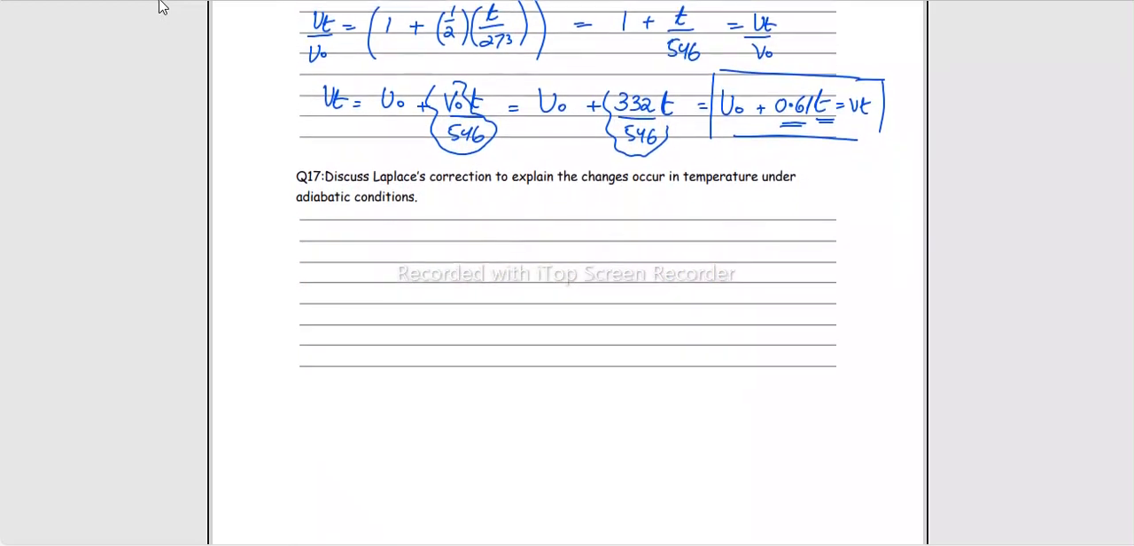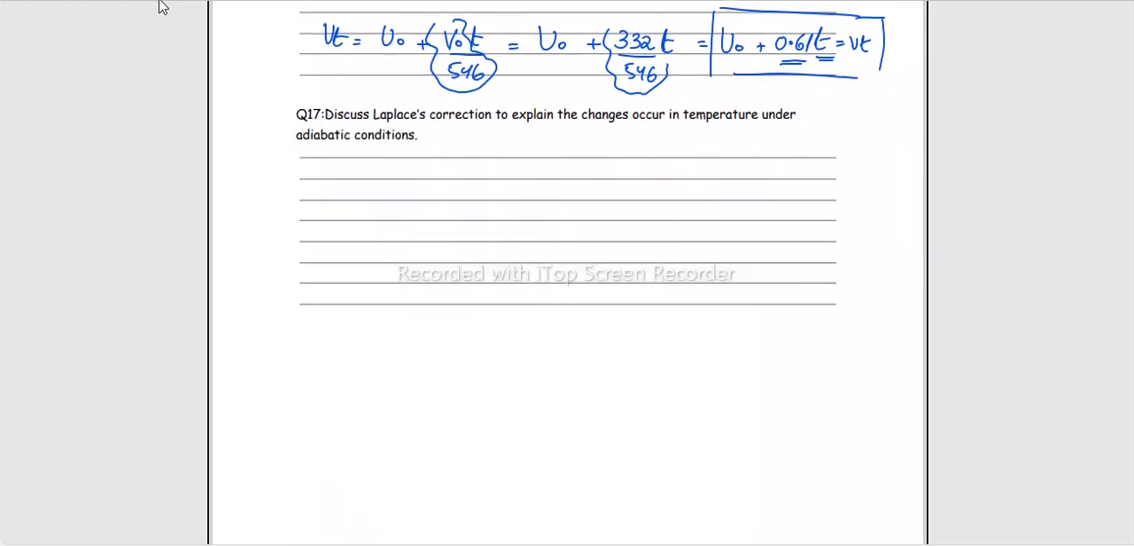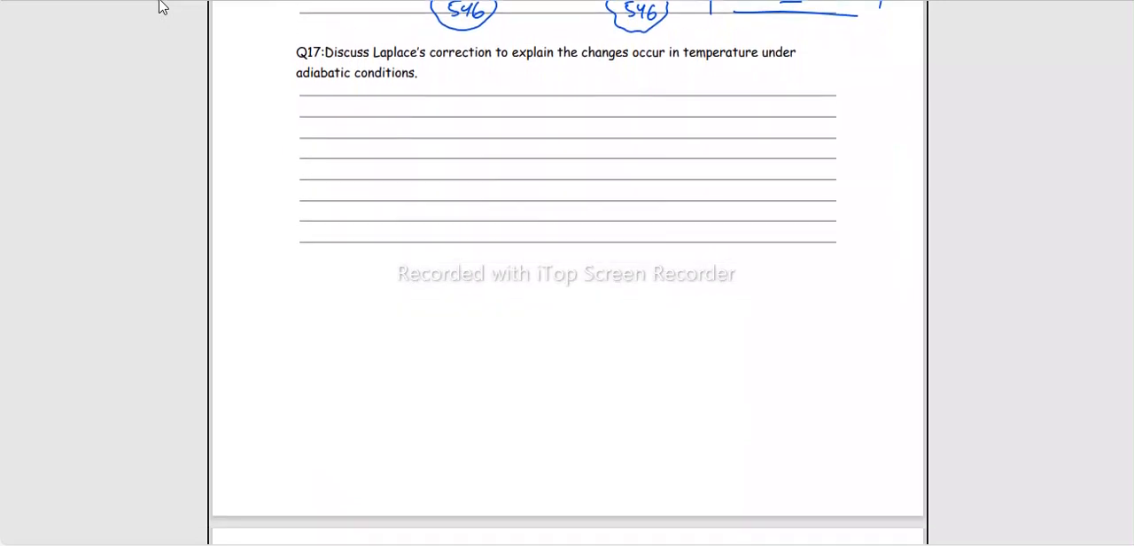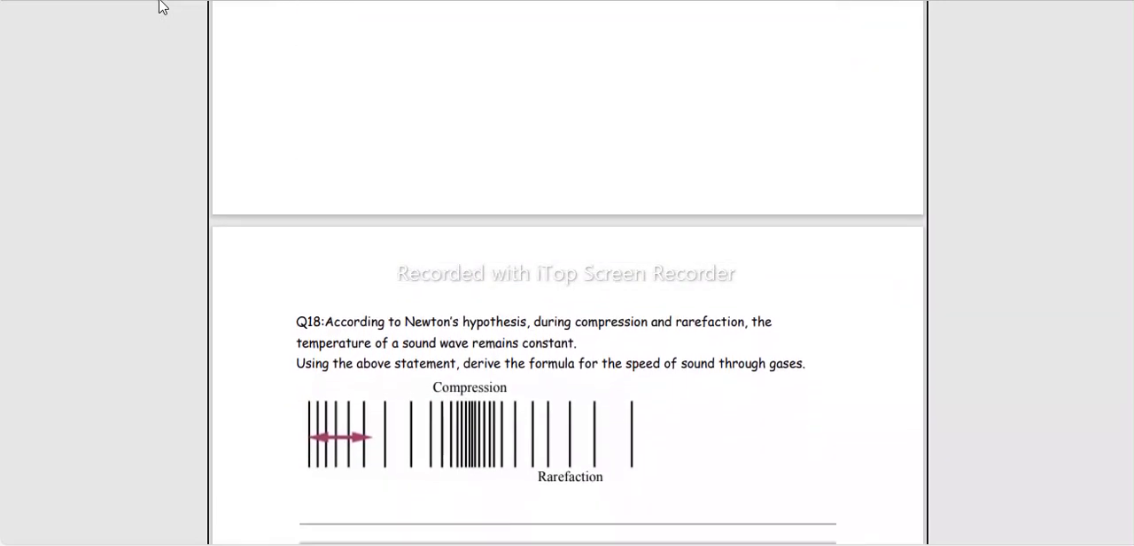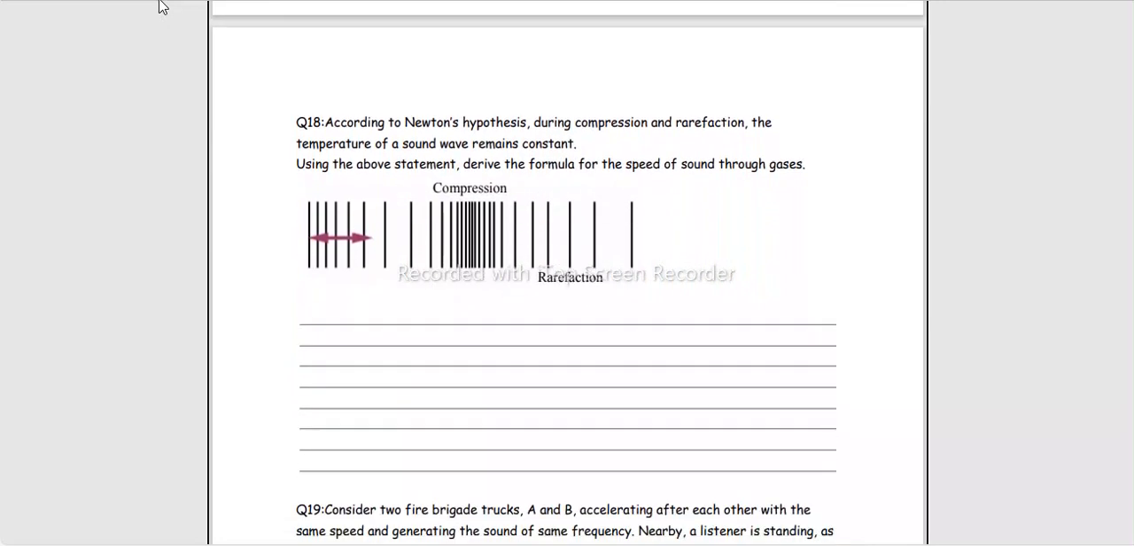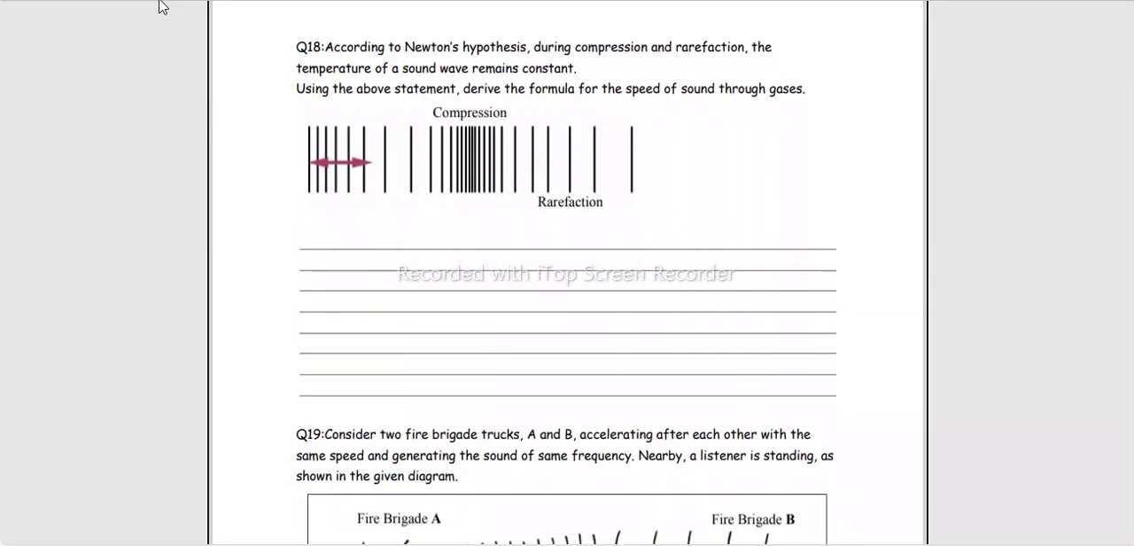Discuss Laplace correction to explain the changes that occur in temperature under adiabatic condition. The same thing we read above: the rarefaction regions' temperature should be lesser and the compression regions' temperature was higher. According to Newton's hypothesis, during compression and rarefaction, the temperature of the sound wave remains constant. Newton considered it to be isothermal, hence the temperature should remain the same. Using the above statement, derive the formula for speed of sound through gases, right? Because he considered the process to be an isothermal process, the equation is PV is constant, right?